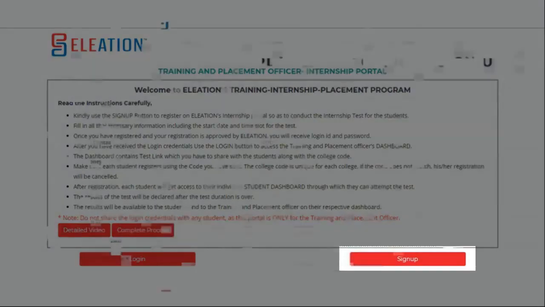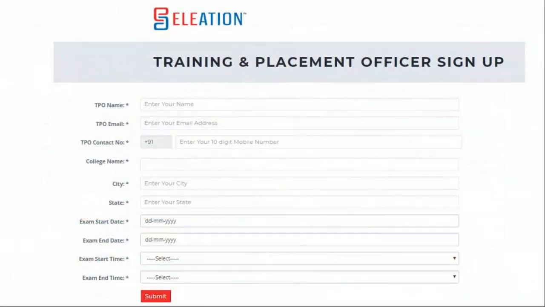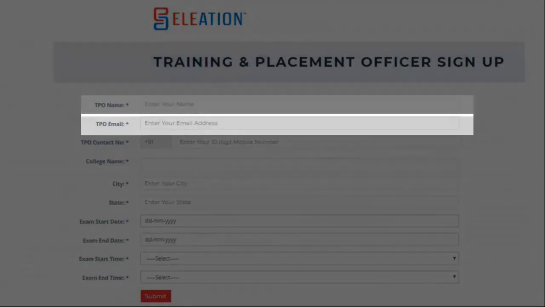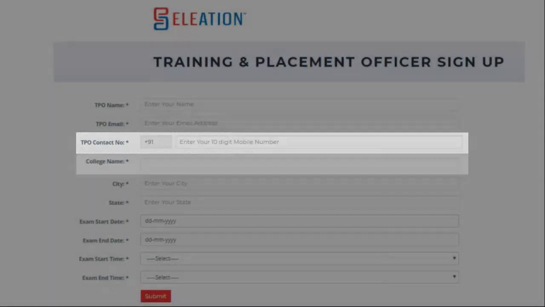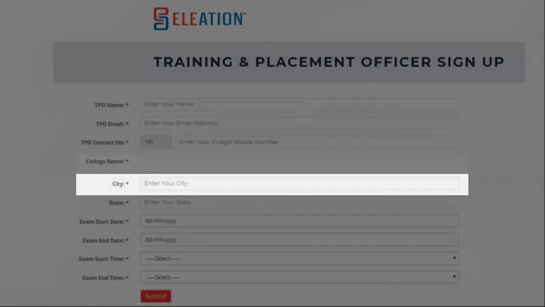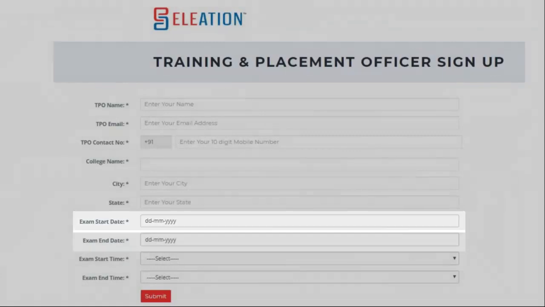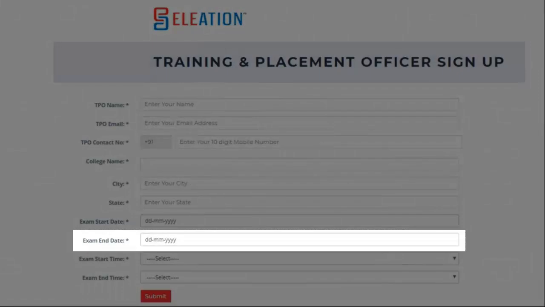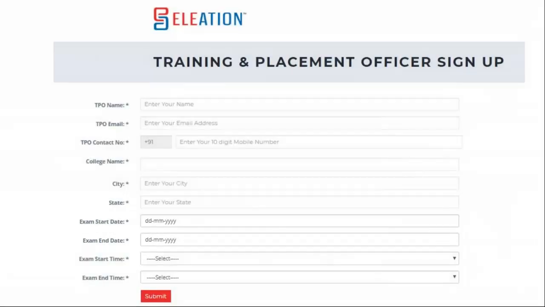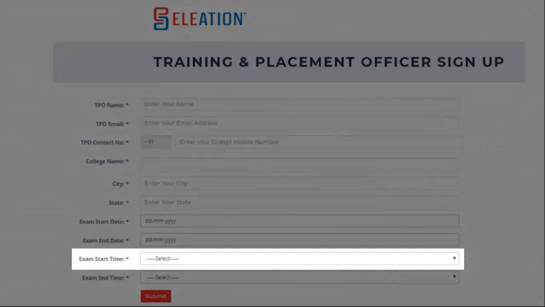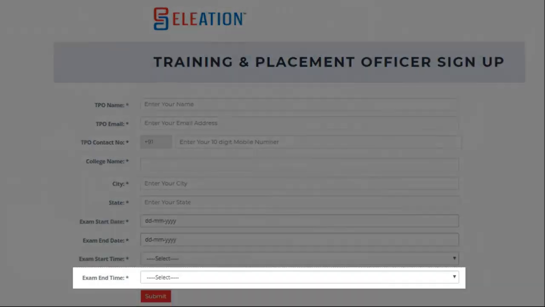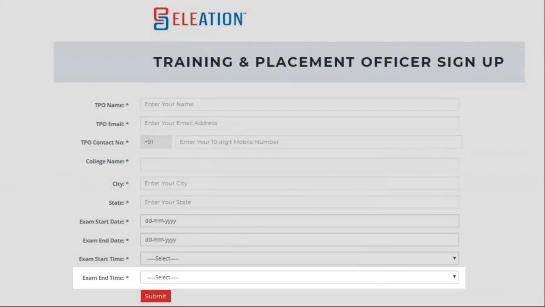Please click on the sign up button. Once you click on the sign up button, a sign up form will open. Enter your name, your official email ID, your contact number, college name, city, state. Select a start date on which you want to conduct the internship test. Select an end date till which you want the internship test to run. Select the start time at which you want the test to start. Select the end time at which you want the test to be over.